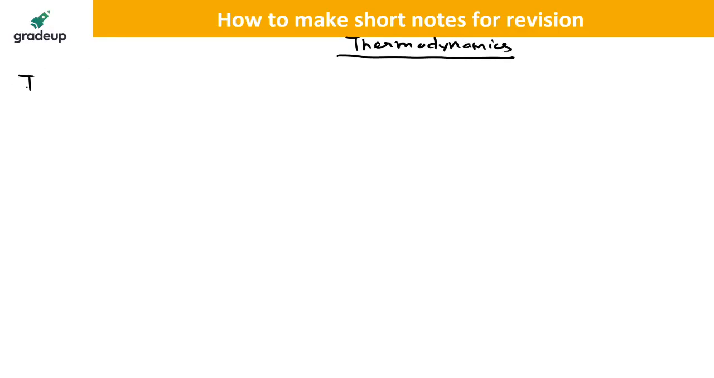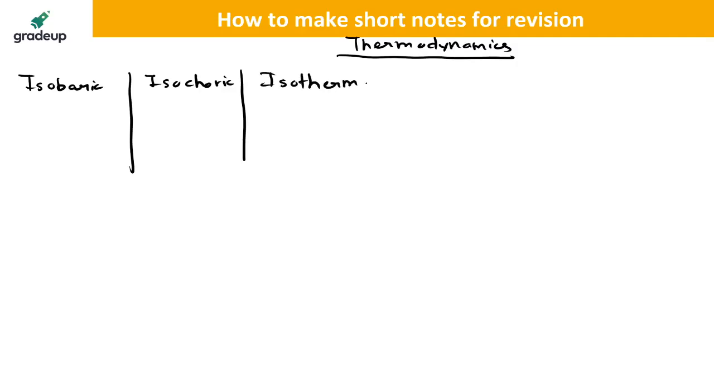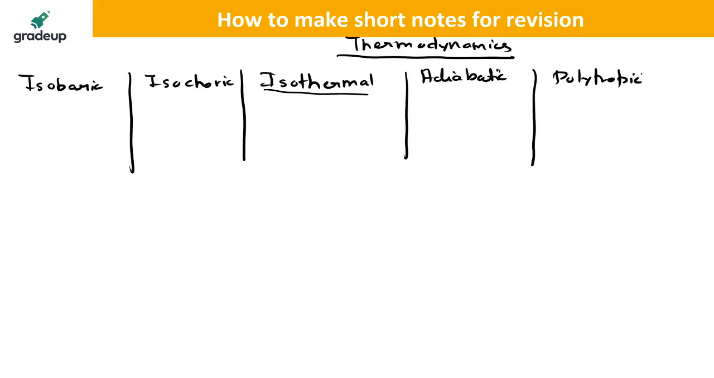I am writing isobaric. Just make a table like that. Isobaric, isochoric, isothermal. So here you can see how I will be utilizing the space. Adiabatic. After that we'll end the session, because otherwise I will be telling you a lot of things. You will just get an idea about how to make the short notes.